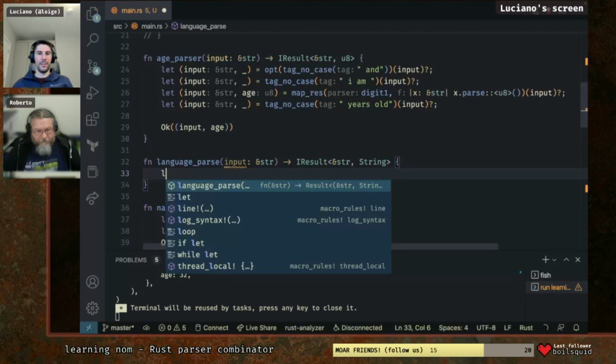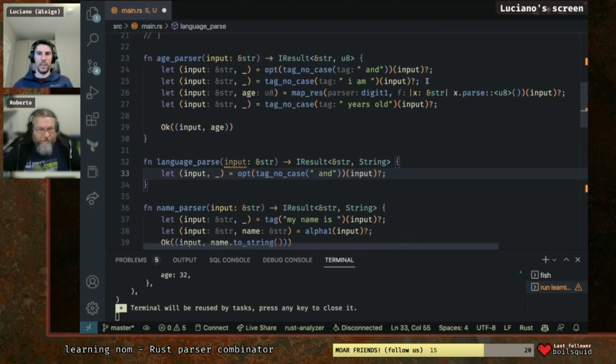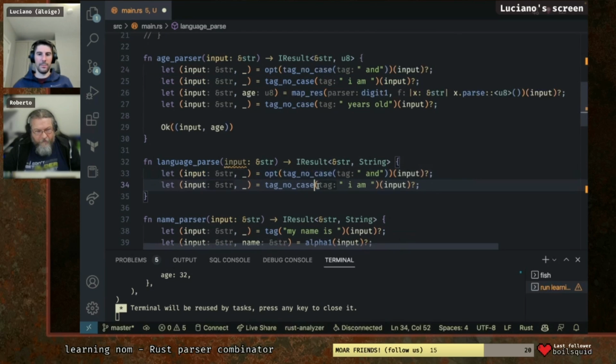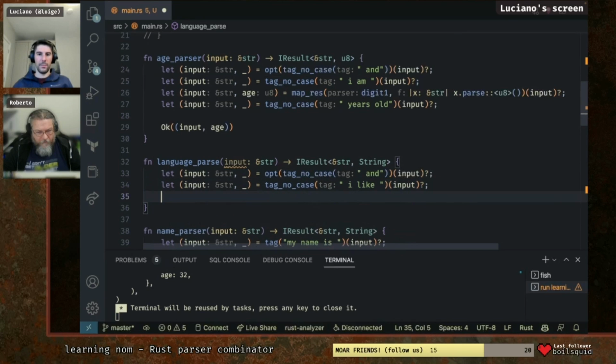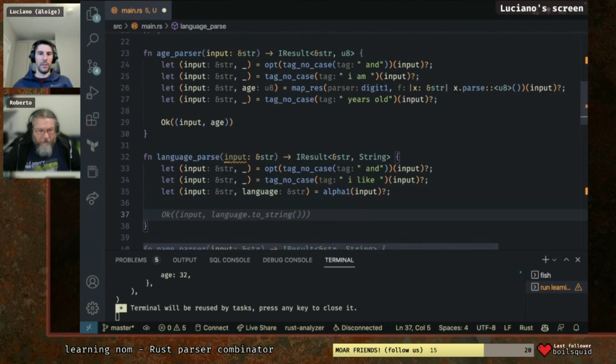Now the language parser is the last one. So let input, well, I suppose we can copy the first line. Yeah, the first two lines. Then this one becomes "and I like". And then we do language alpha1. And then we return an okay to string.